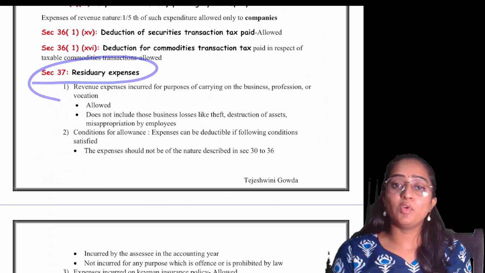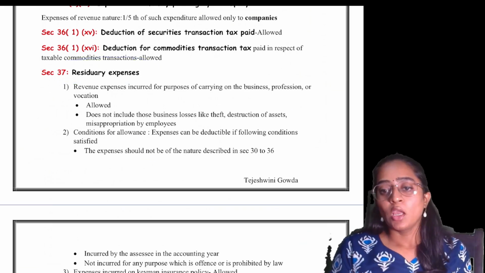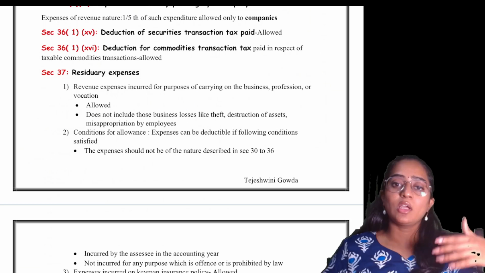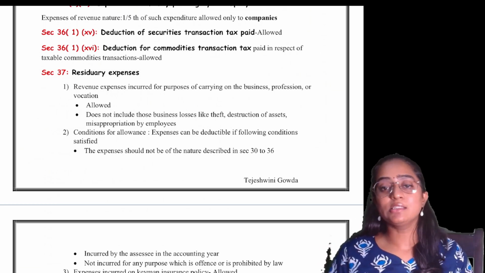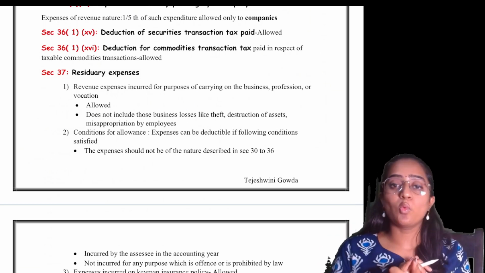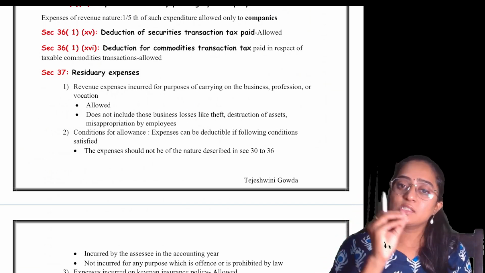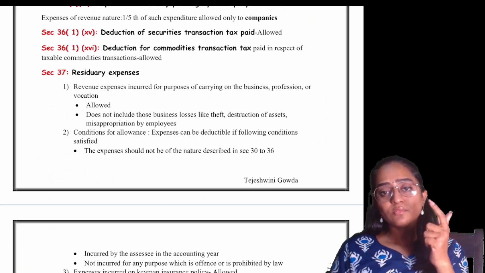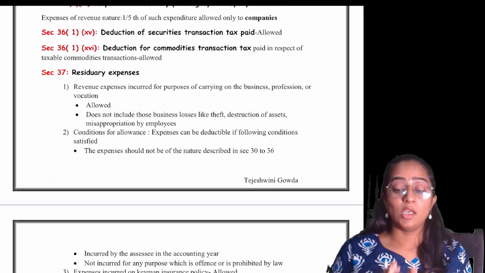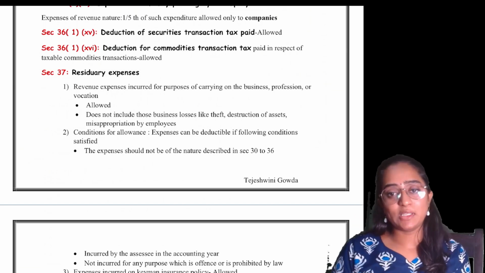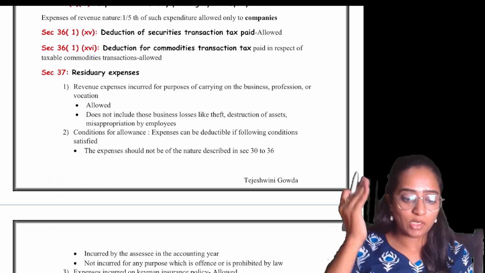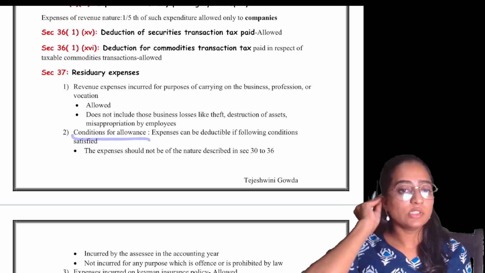Section 37 speaks about residuary expenses, people. What I mean by residuary expenses is any expenses which are not covered under sections 30 to 36 will come under section 37, provided two conditions are satisfied. One, the expenses are revenue in nature, and two, the expenses are incurred for business purposes. If both conditions are satisfied, you will get those expenses as deduction under section 37. Clear?